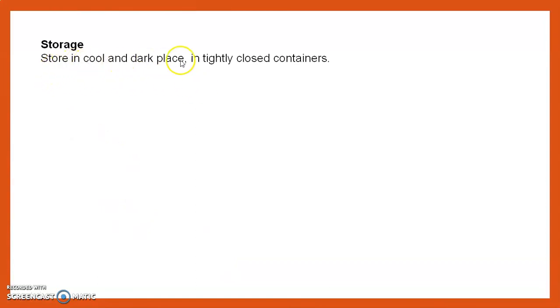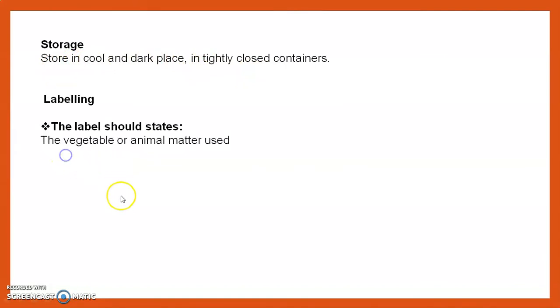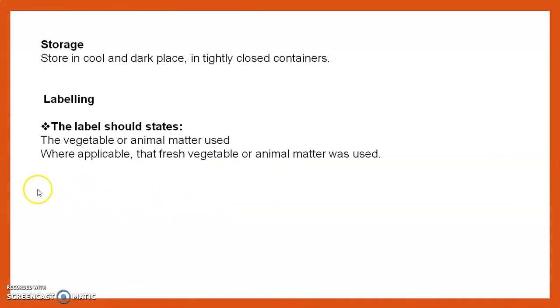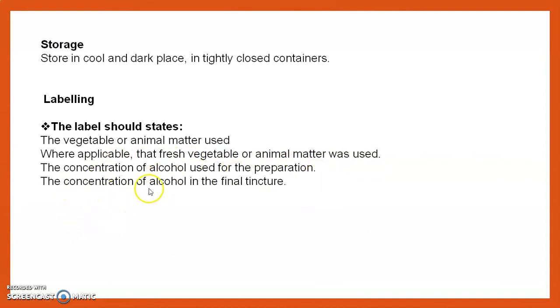Tinctures are stored in a cool and dark place in a tightly closed container. The label should state whether vegetable matter or animal matter was used. Where applicable, it should state that fresh vegetable or animal matter was used. The concentration of alcohol used for the preparation should be mentioned on the label, as well as the concentration of alcohol in the final tincture. Then content of active principle and dose are also mentioned on the label.